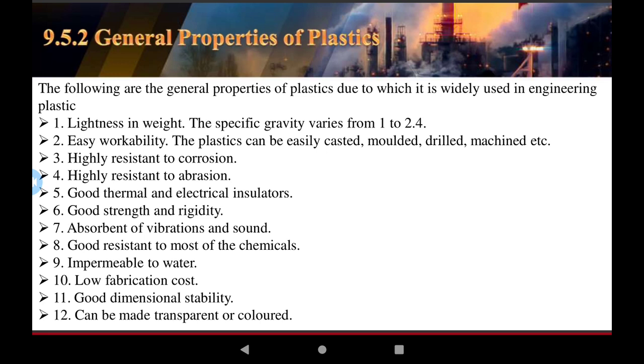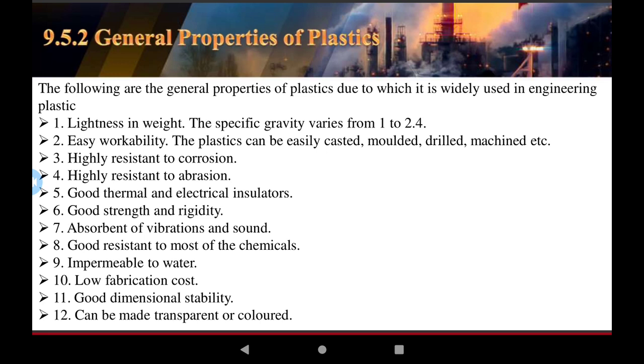The specific gravity of plastic varies from 1 to 2.4. Easy workability: plastic can be easily cast, molded, and drilled or machined.